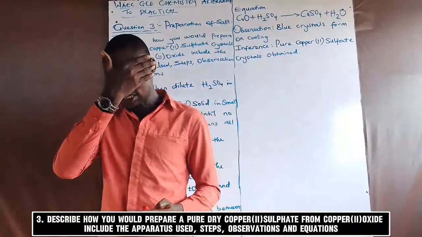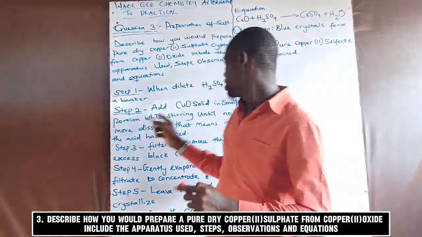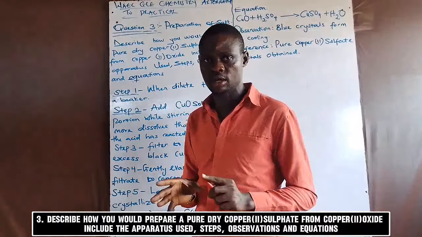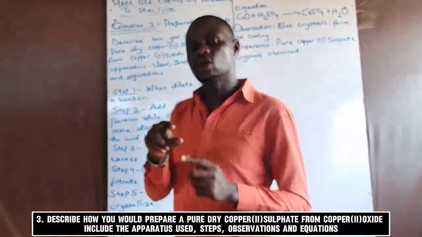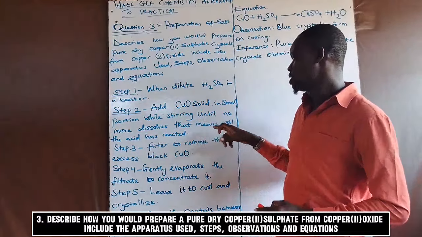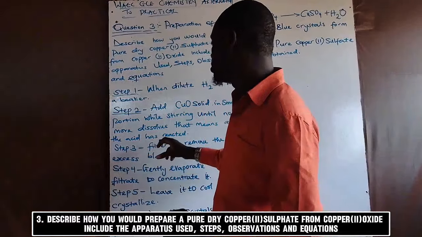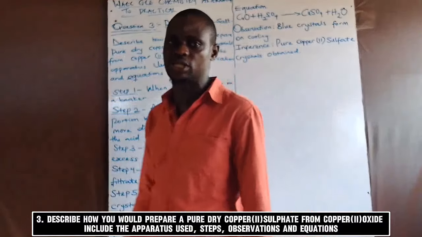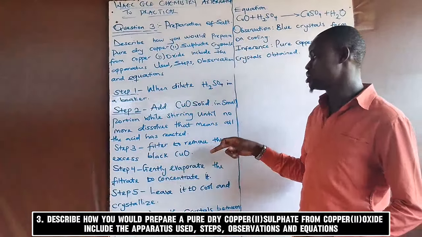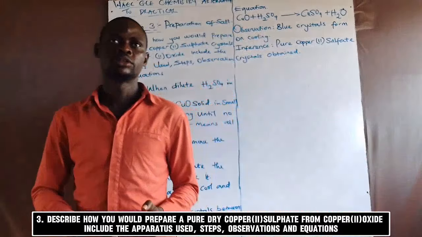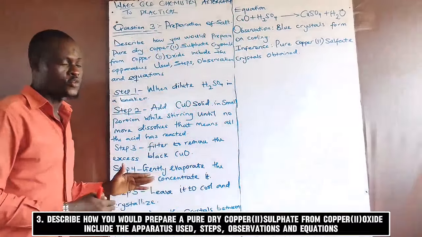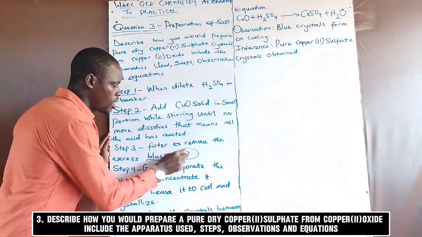Now listen. You are going to add copper oxide solid in small portions. Are you getting what I'm saying? Now you stir it until no more will dissolve. If nothing dissolves again, it simply means that the acid has completely reacted with the solid copper oxide. Now the third step is to filter to remove the excess black copper oxide. When there is excess copper oxide in it, the next step is to filter it so that the excess black copper oxide will be removed.